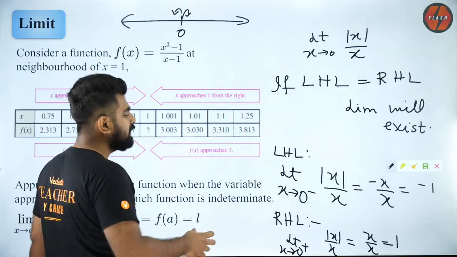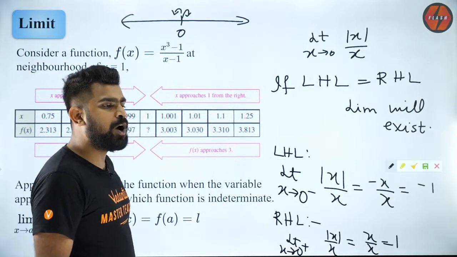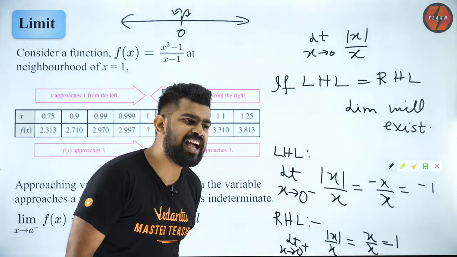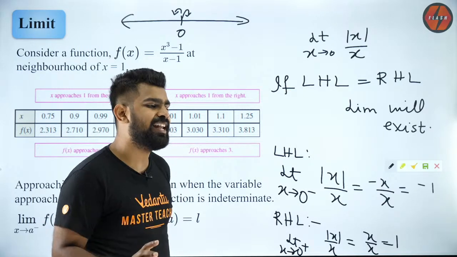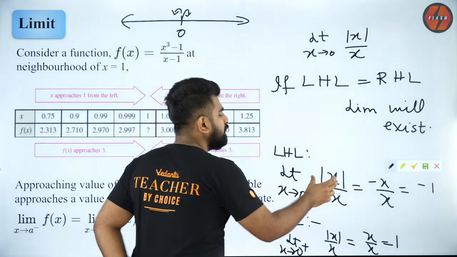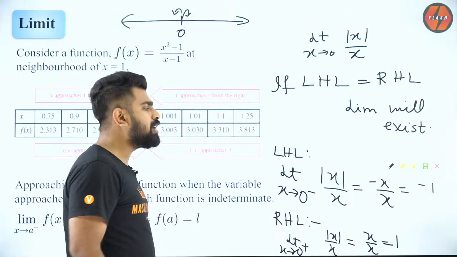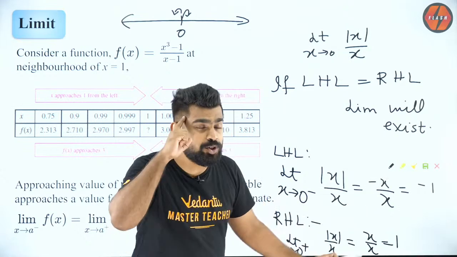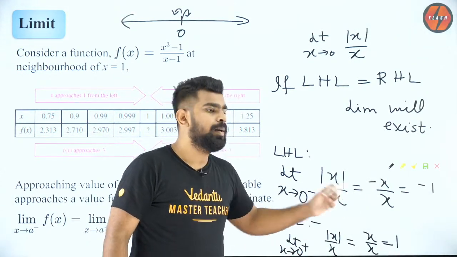For example, Kirito, x belongs to 0 minus, na? X belongs to 0 minus. So do you understand x is a negative number? So when x is a negative number, mod x will be minus x, because minus x will be positive. Are you able to understand now? Because minus x will be positive.